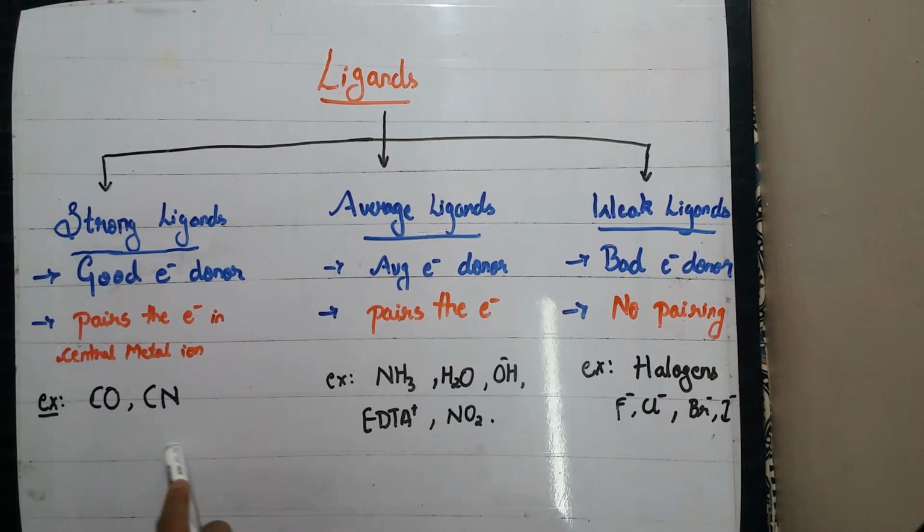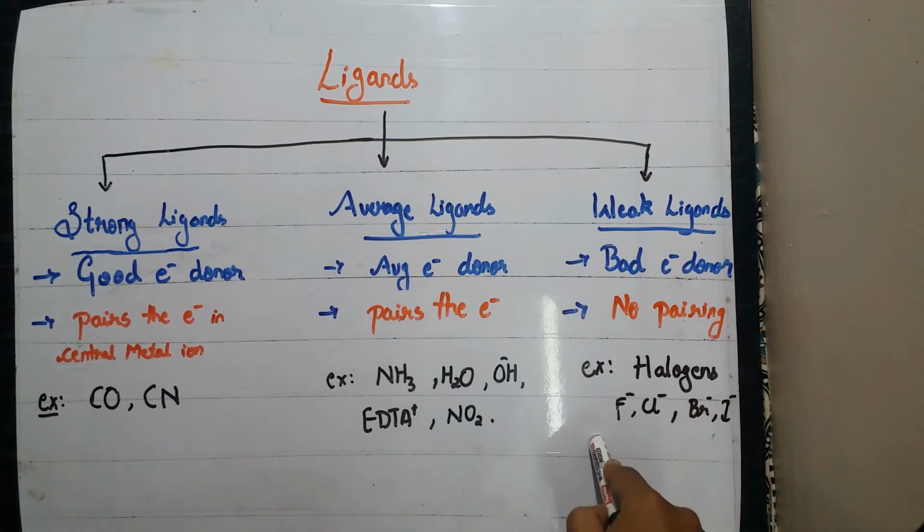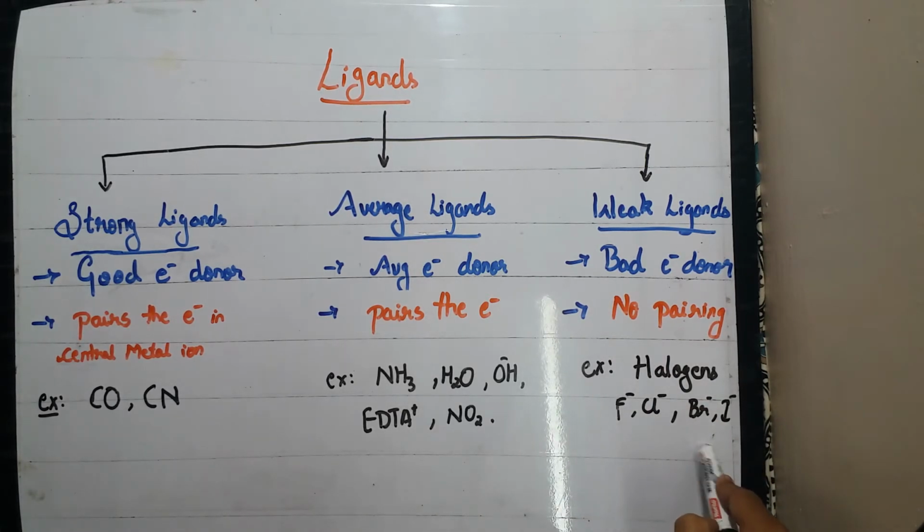Examples of strong ligands are CO and CN. For average ligands, it would be ammonia, water, OH minus, and so on. For the weak ligands, all the halogens act as weak ligands.